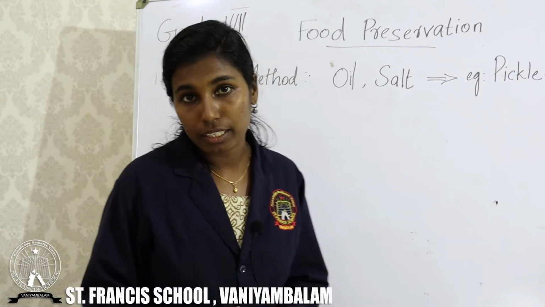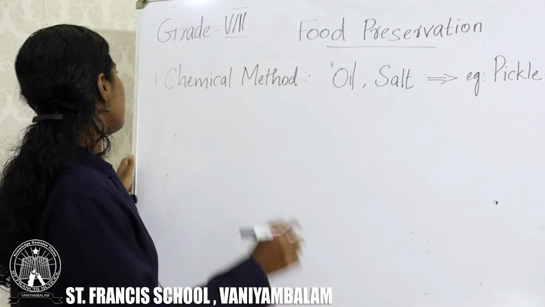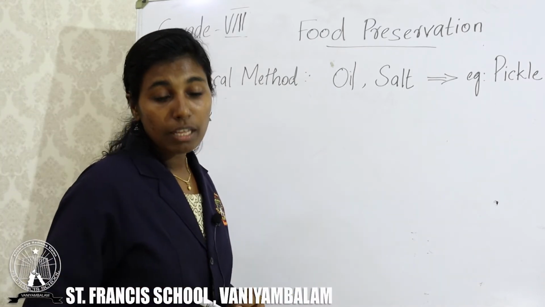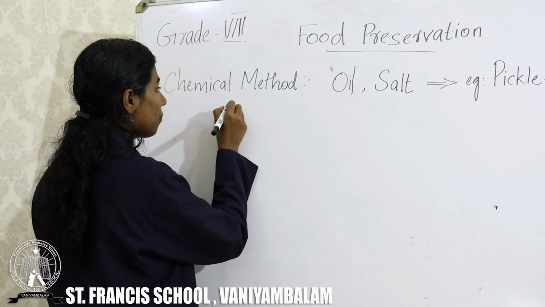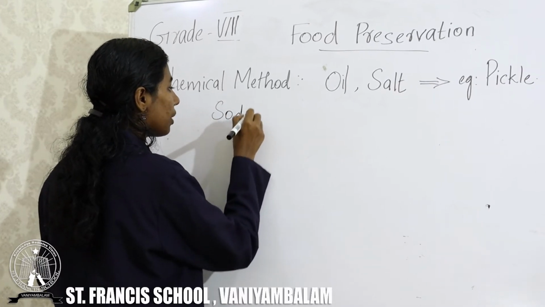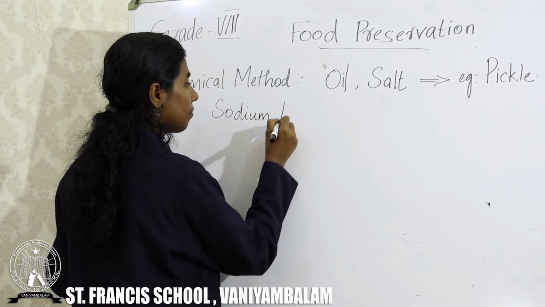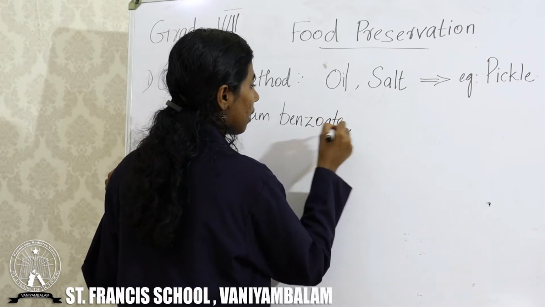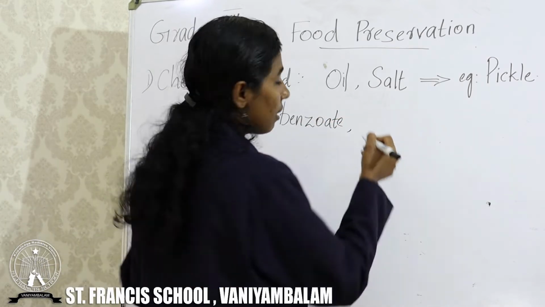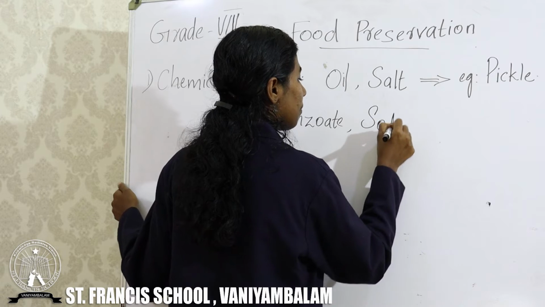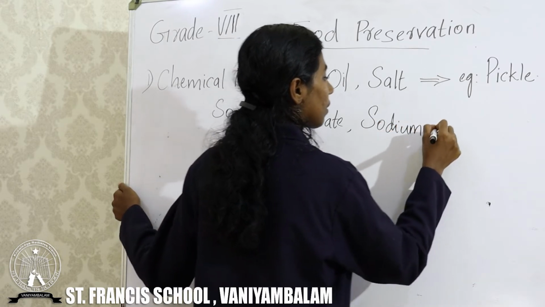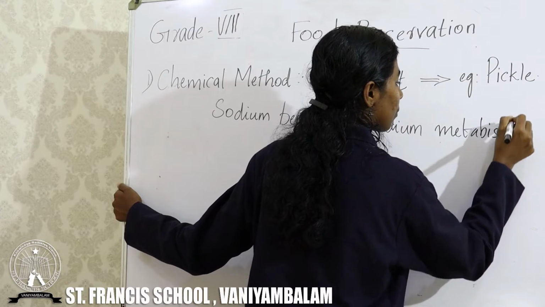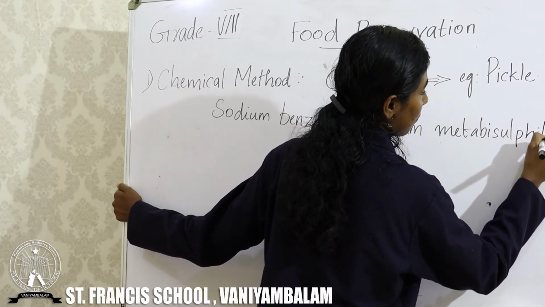Example is pickle. And another chemical that can be used to preserve food is sodium benzoate and sodium metabisulfite.